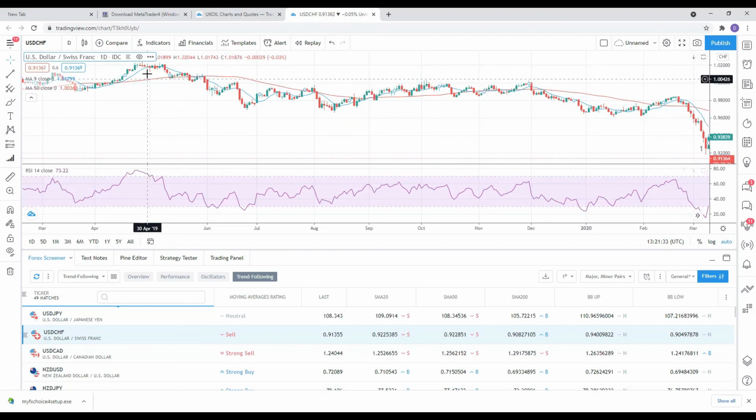So if we sold the asset at this point here, on this date, the 30th of April, 2019, that's the USD CHF. If we sold the USD CHF on the 30th of April, 2019, this would have been a winning trade. The price of the asset went all the way down. So if we had gone short, the price of the asset would have gone all the way down. So you can see the RSI is a very good indicator because it gave us a direction. It told us in advance the direction the price of the asset may go.